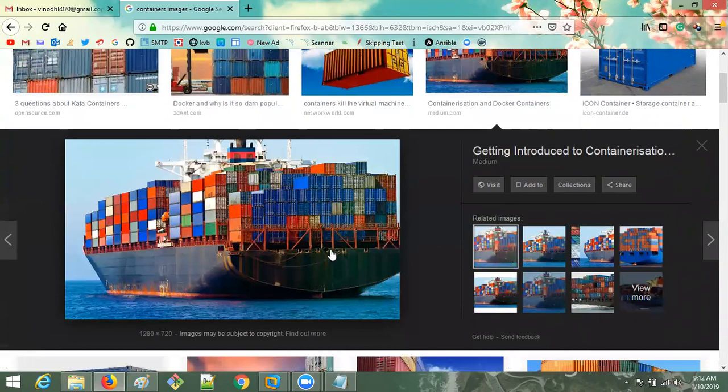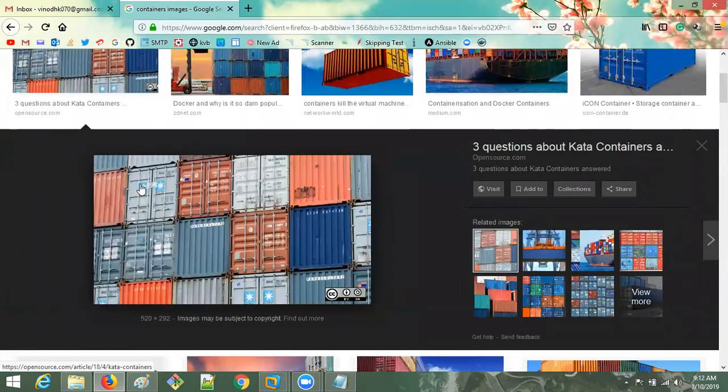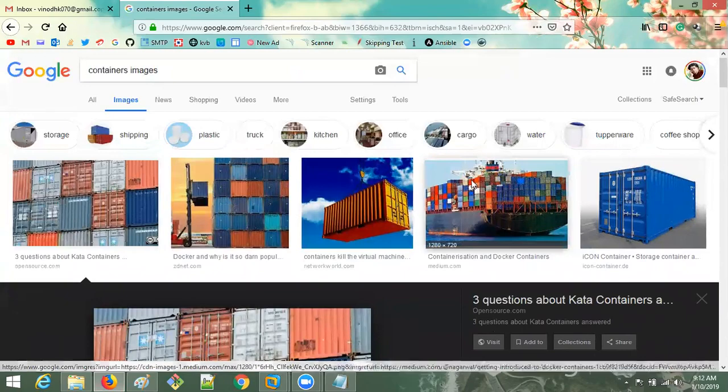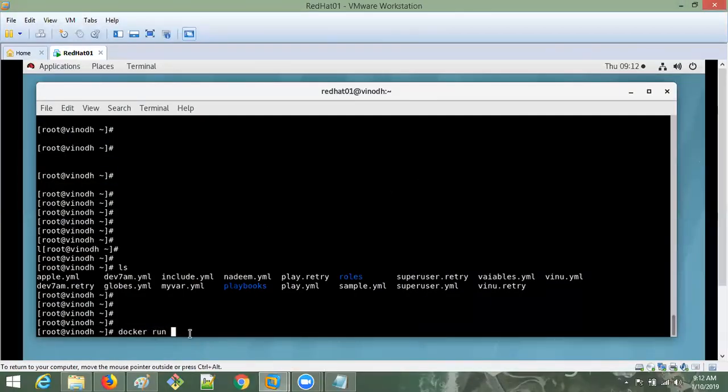If you go with containers only, there is no gap here. Everything is full. Since there is no gap, that's why they are going with containers. Shipping is also done with the same container. So you should not run a container as empty here.